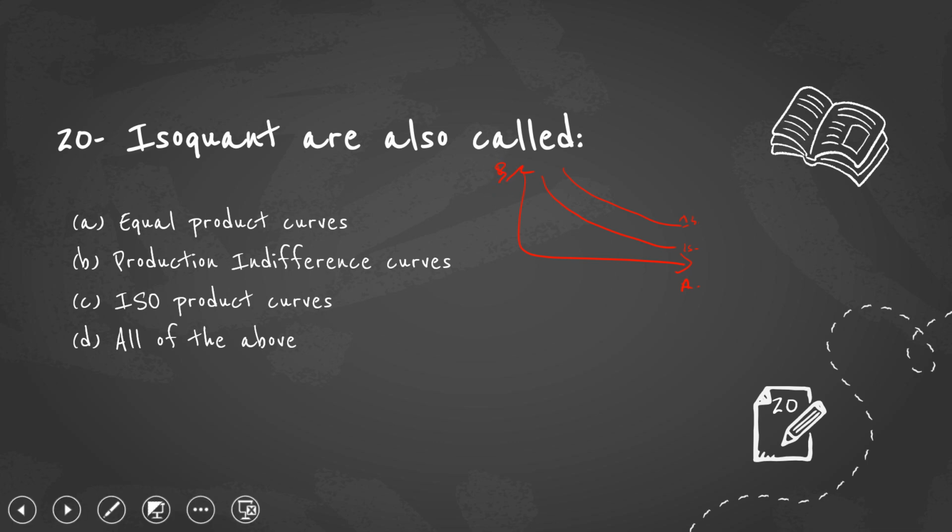Is input A and input B. These are the isoquants. Isoquants are otherwise called equal product curves. Iso means nothing but equal. So it is also called equal product curves, and also production indifference curves. You all know the basics of indifference curves, how the indifference curve is for utility. The same theory and logic which we applied there, we apply to the production side. So it is also called production indifference curves. Therefore the answer for the question is all of the above.